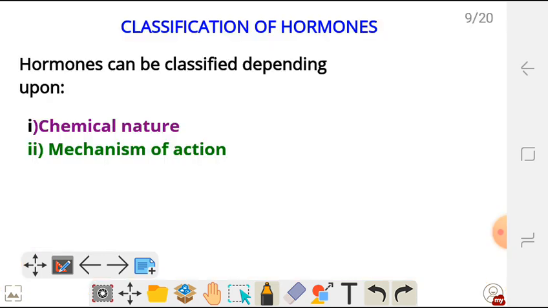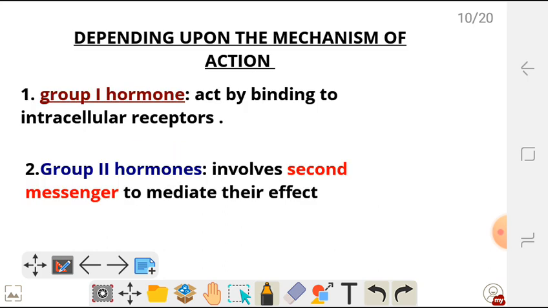Okay, so from here, let's look at now the classification of hormones. So how can we classify hormones? So hormones can be classified depending upon the chemical nature or mechanism of action. So for the chemical nature, we're looking at what is making up the hormone, what the hormone is made up of. So we can classify hormones as such, and then we can also classify them depending upon the mechanism of action, how they perform their actions. Okay, so let's look at the classification depending upon the mechanism of action.